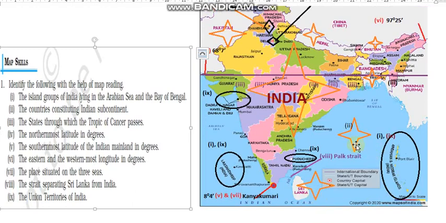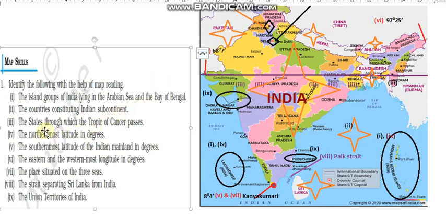So this symbol means second question. All these countries which are marked with this symbol are included in the Indian subcontinent.